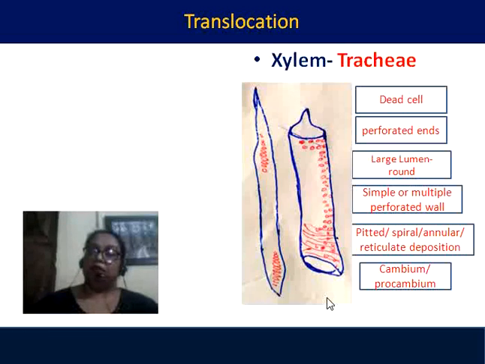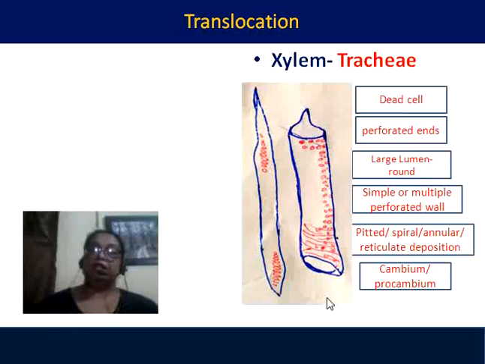They may have a simple or multiple perforated wall. The wall has different types of deposition in different patterns. The pattern may be pitted, spiral, annular or round, or reticulate, net-like.